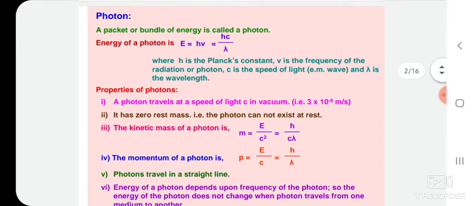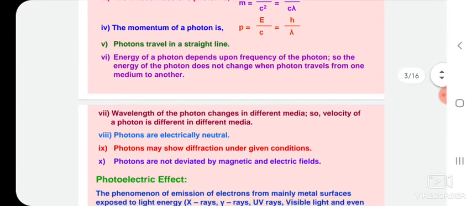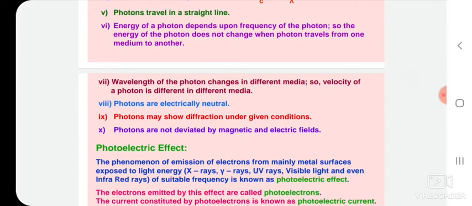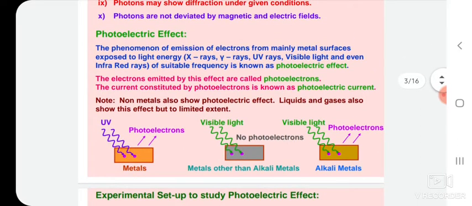Now we are going to correlate this photon with the photoelectric effect. Basically, what is the photoelectric effect? The phenomenon of emission of electrons from a metal surface exposed to light of suitable frequency is called the photoelectric effect.